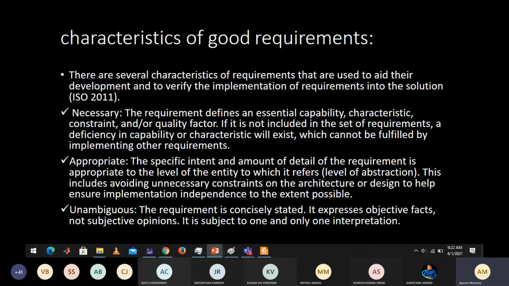Next is, it has to be unambiguous. Whenever you specify your requirements, they have to be unambiguous, because you are asking somebody for funds. They should be able to make sense out of it. It should not be that you have written something, they understand something else and give you something else. Next is complete. Whatever requirement you give has to be complete, so that later you don't say, oh, I forgot to add this requirement. That should not happen.